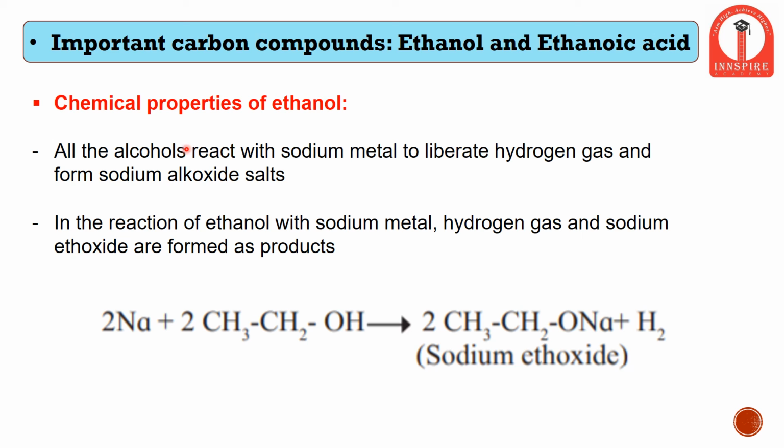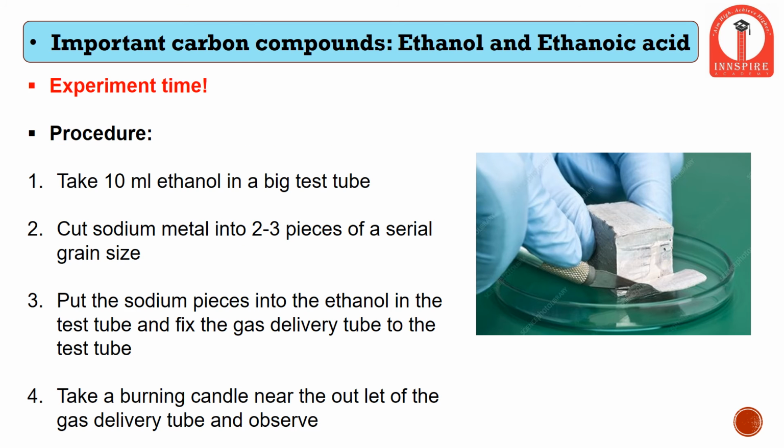So what are the chemical properties of ethanol? When ethanol is reacted with any of the metals, it liberates hydrogen gas and forms sodium alkoxide salts. For example, one of the metals is sodium, a highly reactive metal. When sodium reacts with ethanol, CH3CH2OH, it gives rise to the formation of sodium ethoxide, and hydrogen gas is liberated.